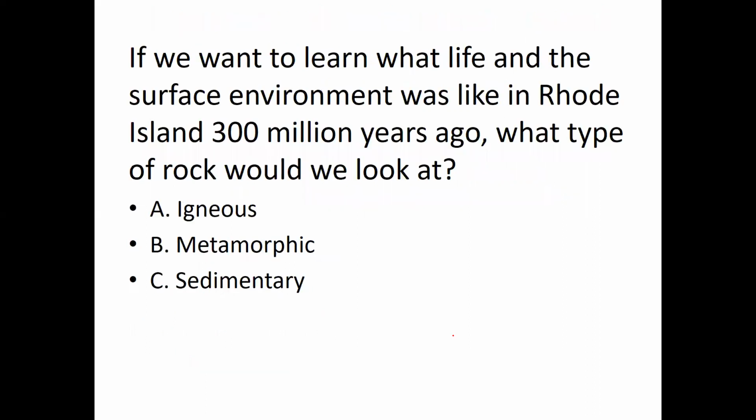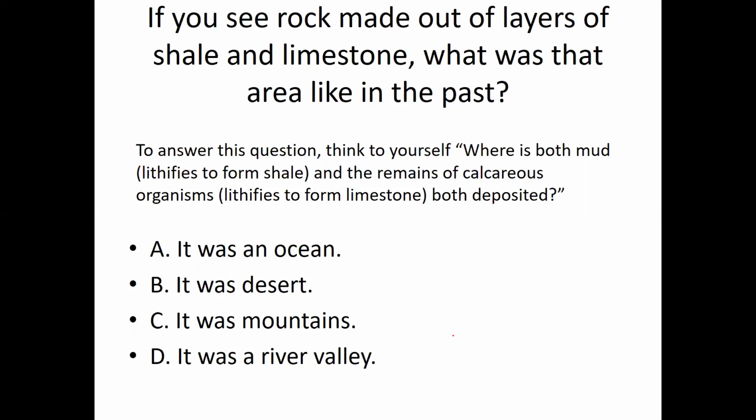Well, if you chose A, that is correct, because with A, we have mud that's deposited on the sea floor, so that mud will lithify to form shale. We also have, in different locations, the remains of organisms made up of calcium carbonate being deposited that'll be lithified to form limestone. So if we find shale and limestone together, it tells us it was likely an ocean in the past.